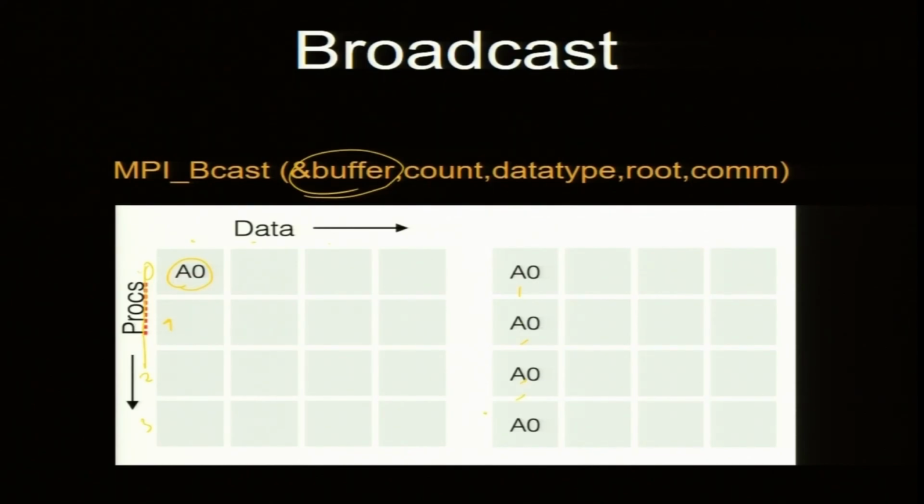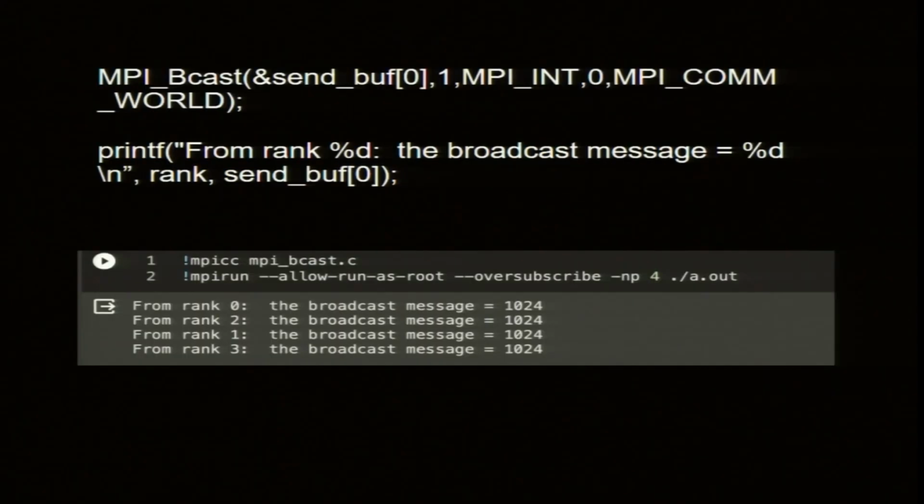one data. So, broadcast. The way to do it is broadcast, send buffer. So, buffer was an array. So, I just send the 0 thing and size 1, MPI int. So, everybody has this buffer now, they are printing it from rank 0, from rank 2, rank 1. So, broadcast message. Okay. So, this is like a radio broadcast going everywhere.